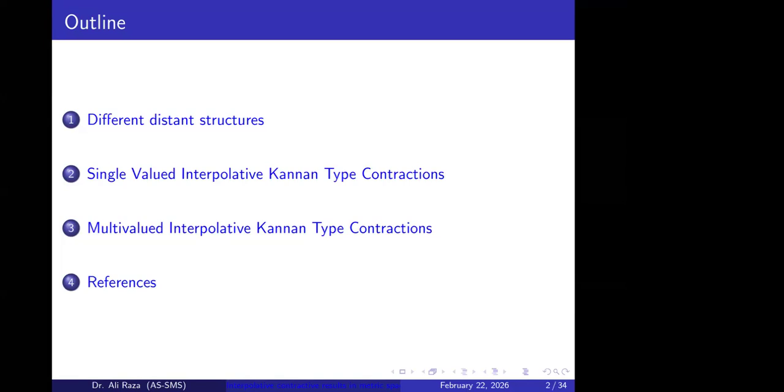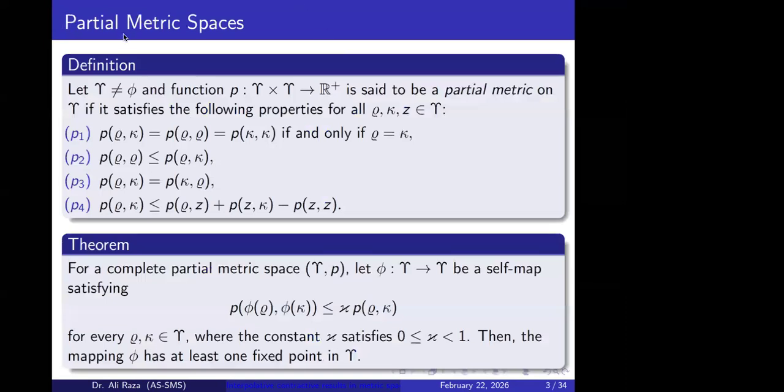So the first part of my talk will be related to the different distance structures. As we know, for a metric space we need three conditions: non-negativeness, the symmetric property, and then the triangular inequality. But the authors extended this construction in more feasible ways, where the first condition can be extended in this way. If the corresponding values are the same, then they used the second condition, then the symmetric property, and then a generalized form of the triangular inequality.